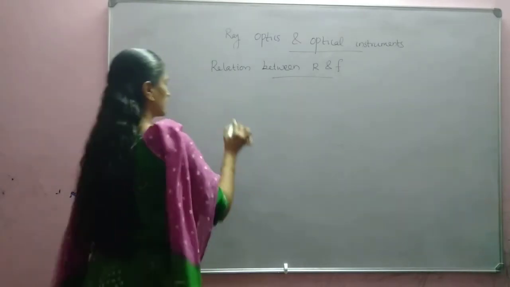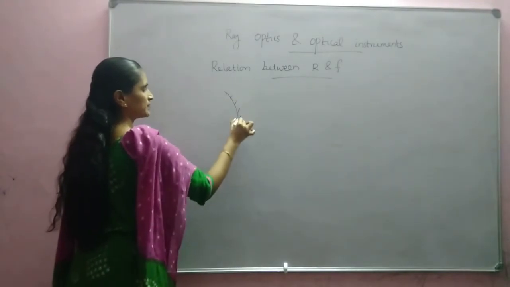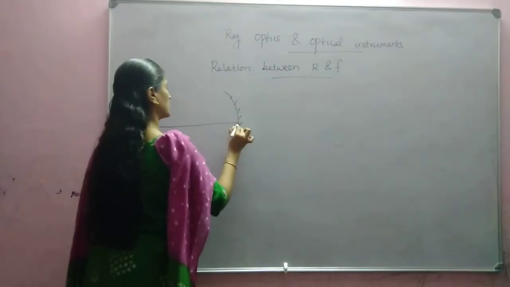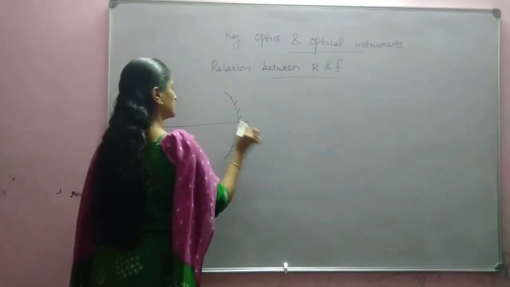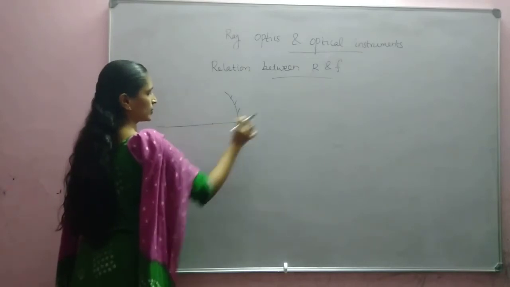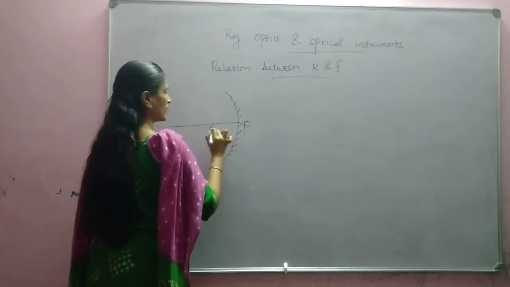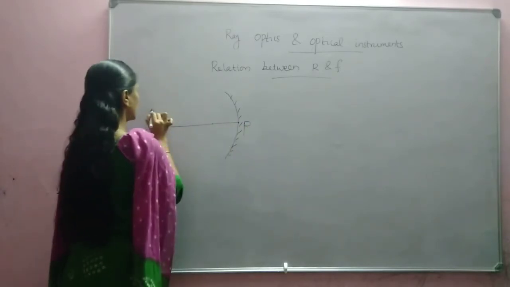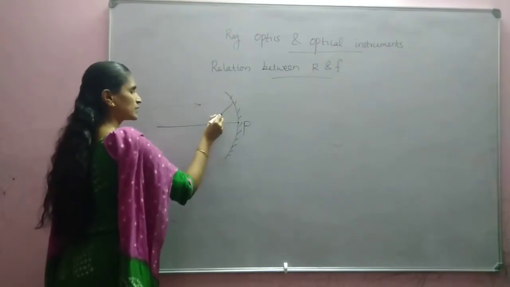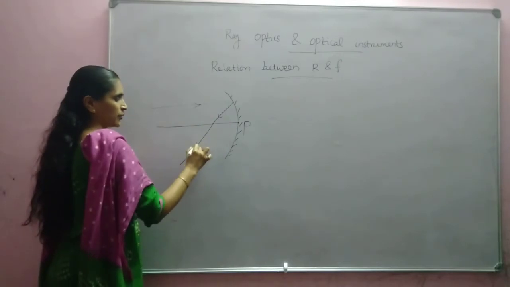Okay. So we are considering a concave mirror, focus, and here, sorry, this is pole, no? Pole, and a ray parallel to the principal axis passes through focus. Okay, that we know.